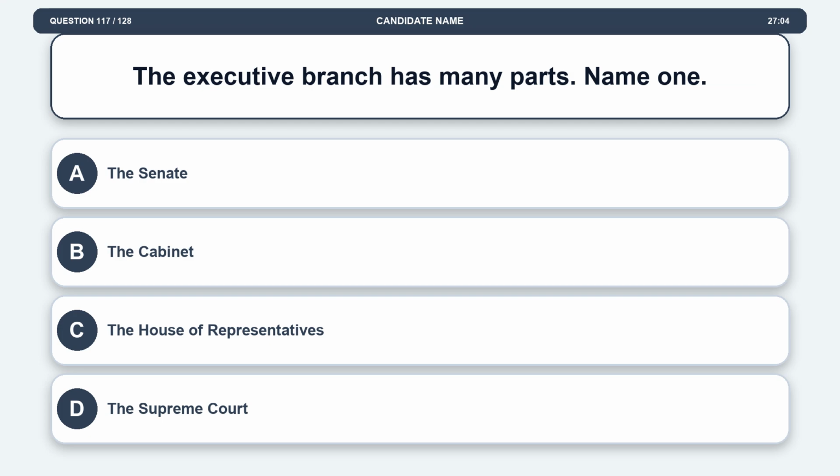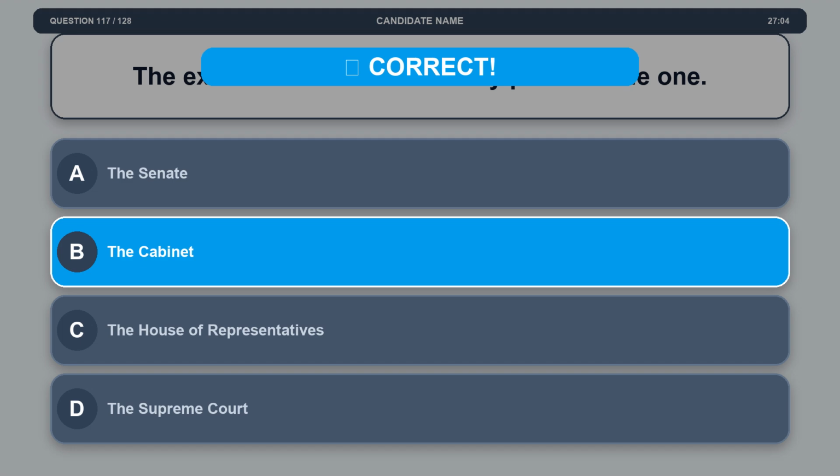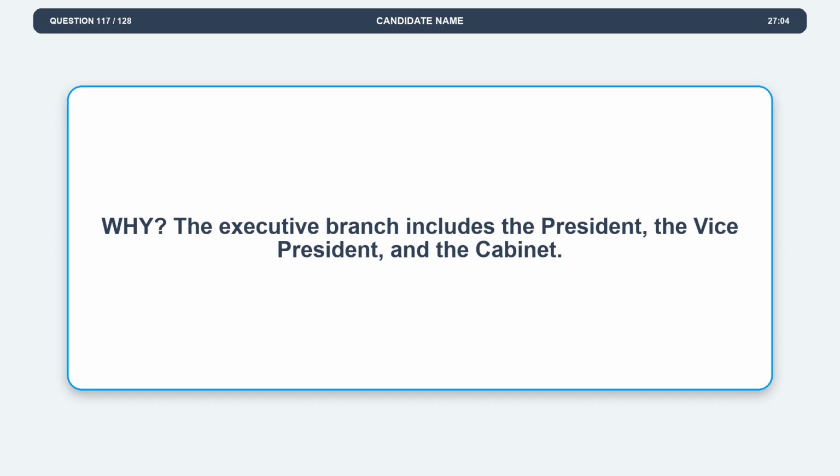Question 117. The executive branch has many parts. Name one. Option A, the Senate. Option B, the Cabinet. Option C, the House of Representatives. Option D, the Supreme Court. The correct answer is option B, the Cabinet. Explanation. The executive branch includes the President, the Vice President, and the Cabinet.